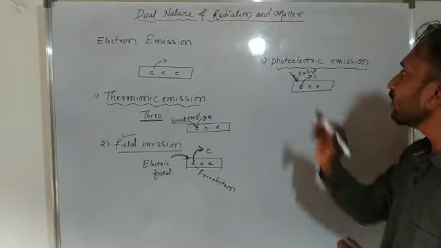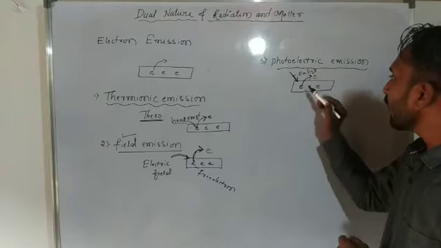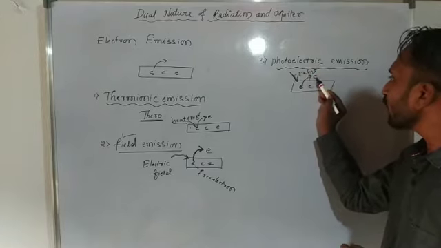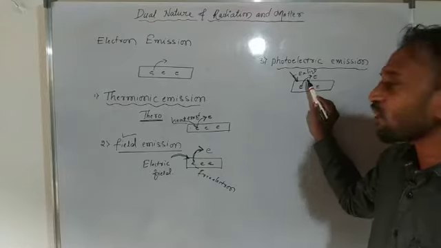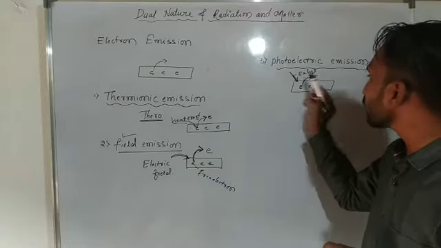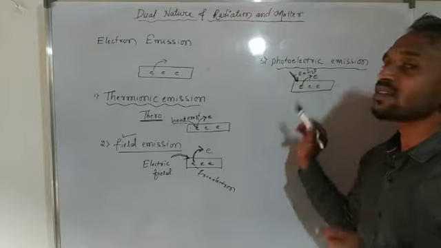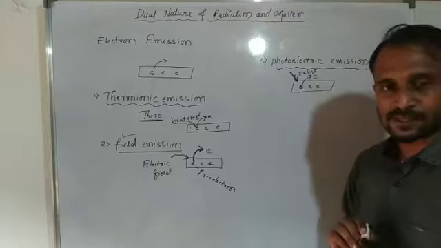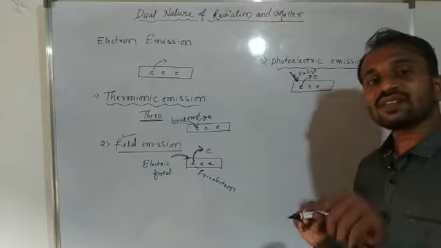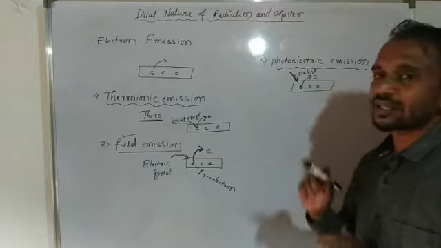So photoelectric emission is the process of emission of a free electron from a metal surface when a suitable frequency of radiation falls on a metal surface.